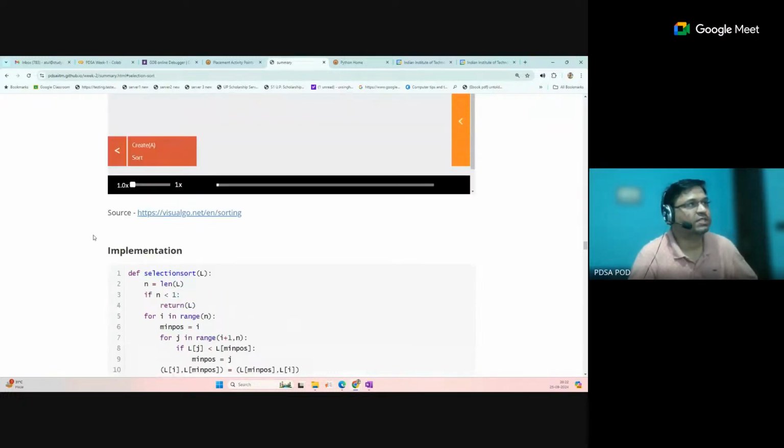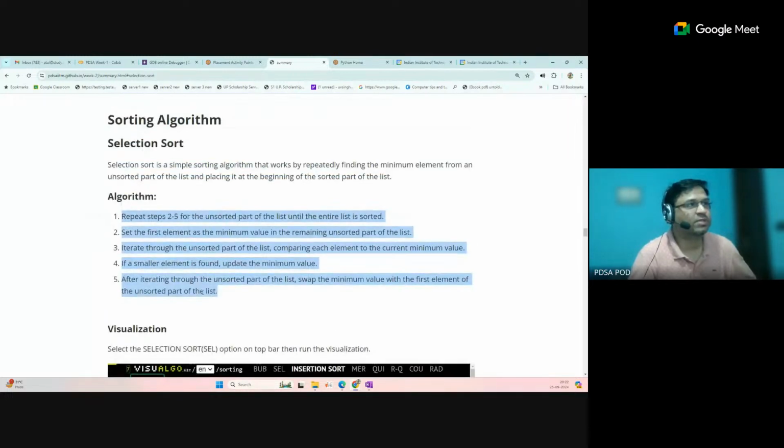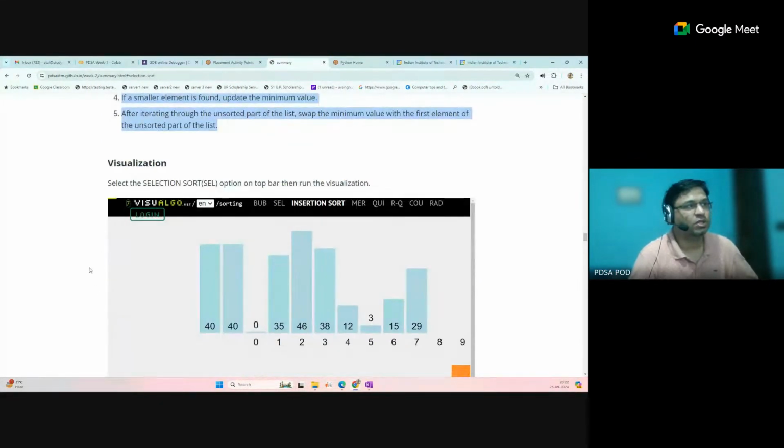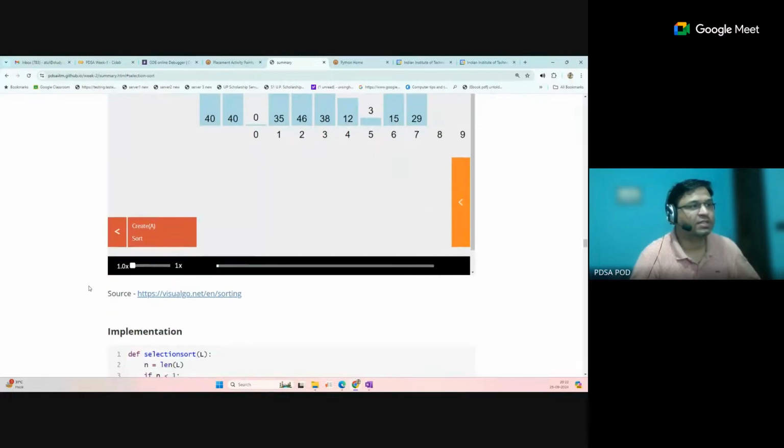So first thing, try to just read the algorithm steps and understand how the algorithm is sorting. After that, just try to write your own code. That will be a very good way to learn this DSA course, because you can start with some easy algorithms in week 2, week 3.